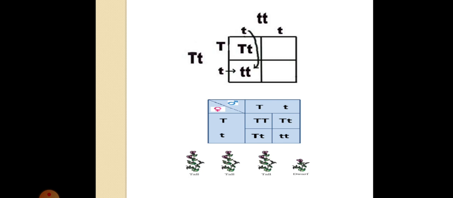The third one, you can see small t from female and capital T from male. Okay, so it is capital T and small t. Now in the last one, both from male and female came small t. Okay, so this is how it is done. These boxes are known as your Punnett square.